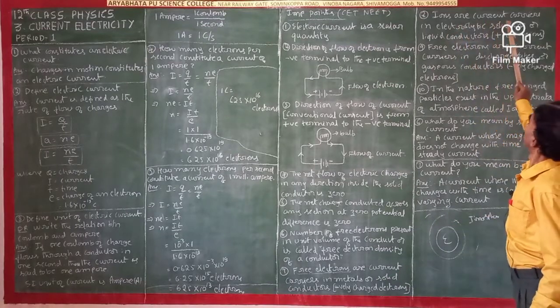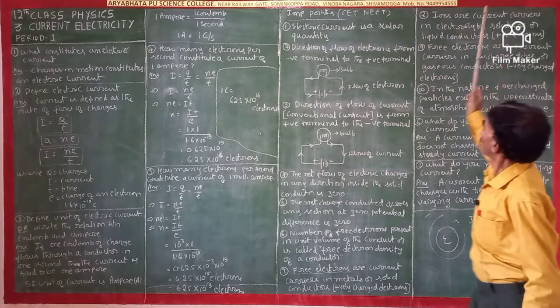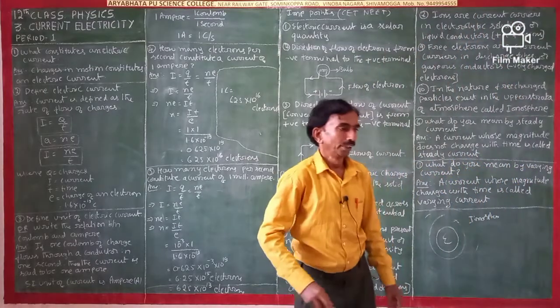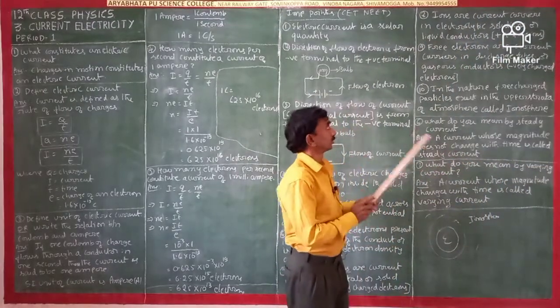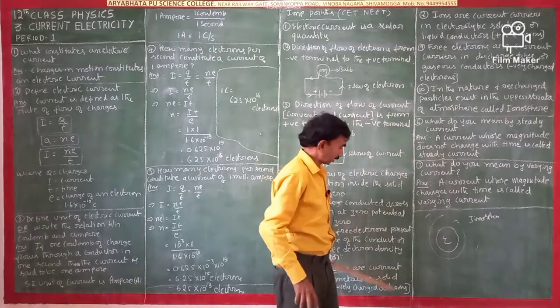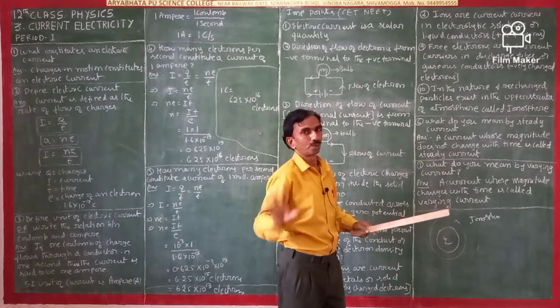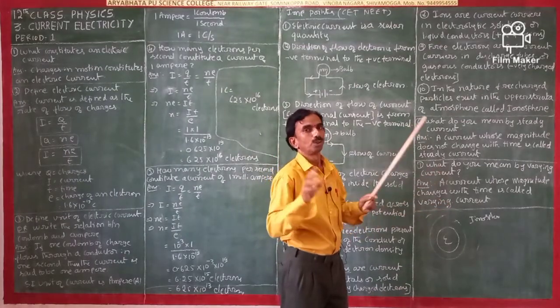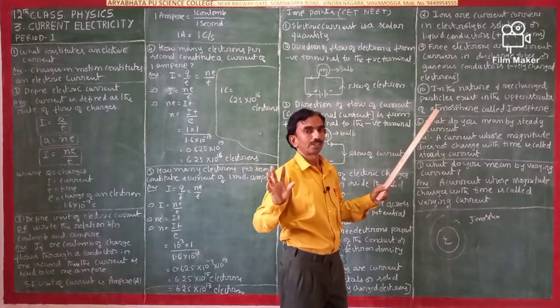Ions are current carriers in electrolytic solutions and liquid conductors. In liquids there are ions, having positive ions and negative ions, but electrons are always negatively charged particles. Remember, there are no positively charged electrons.